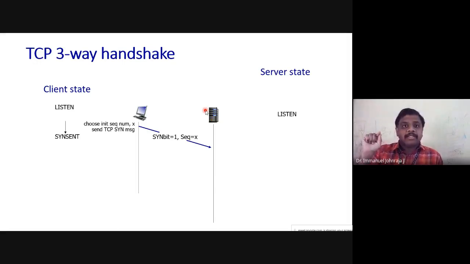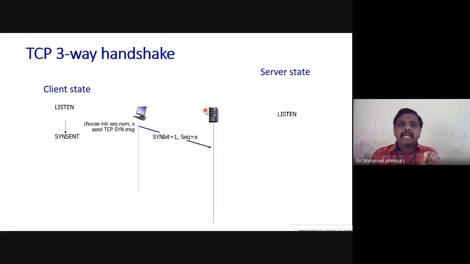Okay. When the server is accepting this kind of request, the server has to send a SYN message. So what happens in the second message? The synchronization bit has to be 1. Please remember, that is also the acknowledgement message for your first message. All right. So the acknowledgement bit has to be 1.